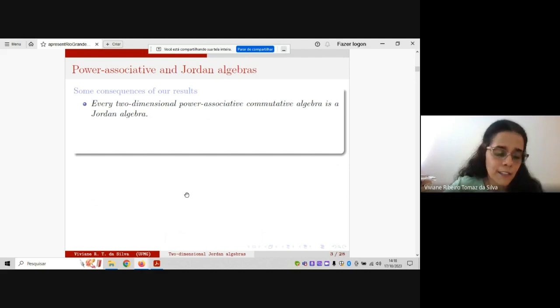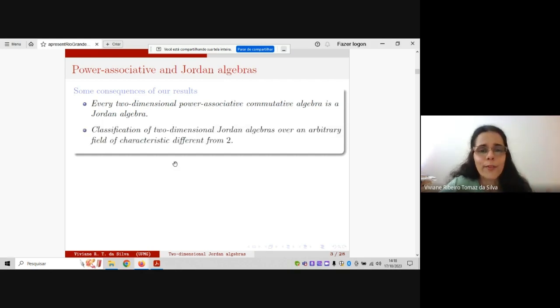This is an interesting problem because in general, if you have a Jordan algebra, then you have a power associative commutative algebra, but the converse is not true in general. But for two-dimensional algebras, it is okay, and we have proved this. As a consequence, we obtain a classification of two-dimensional Jordan algebras over an arbitrary field of characteristic different from 2.